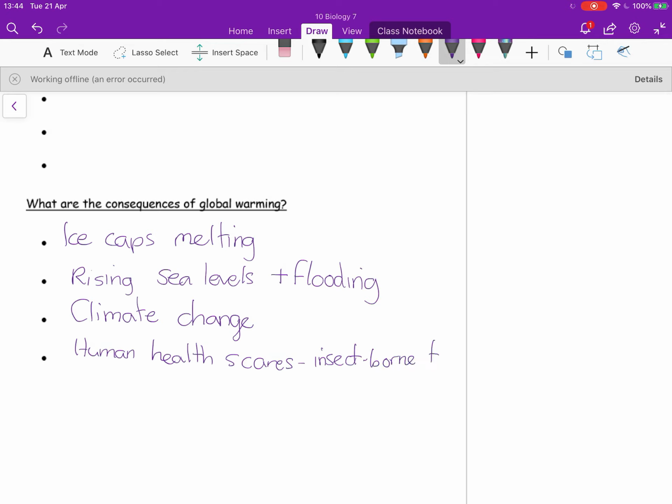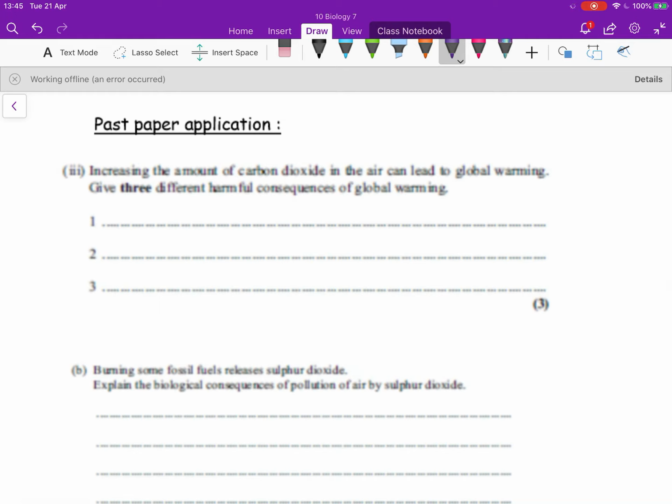But if the temperature globally increases by even just 1 or 2 degrees, the range at which those tropical insects will move increases dramatically. So we would see much larger movement and much larger ranges of those insects that carry insect-borne diseases.